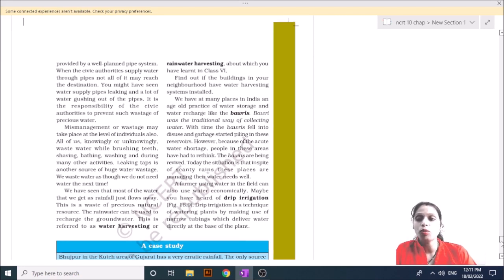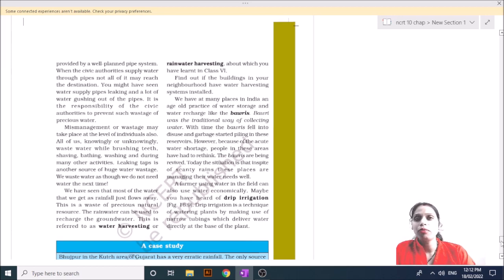And also water harvesting can take place by making every person aware to save water, because people waste water knowingly and unknowingly.